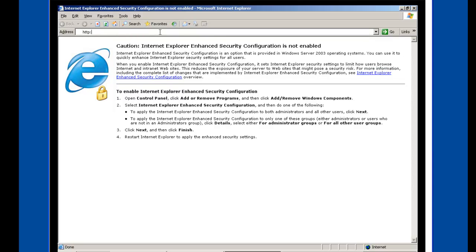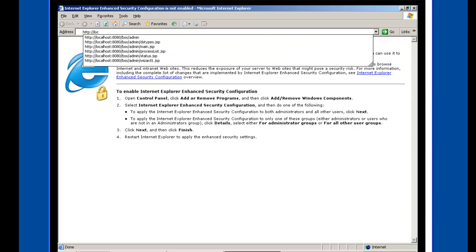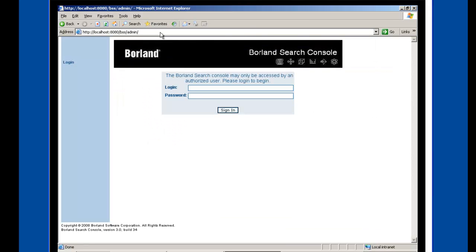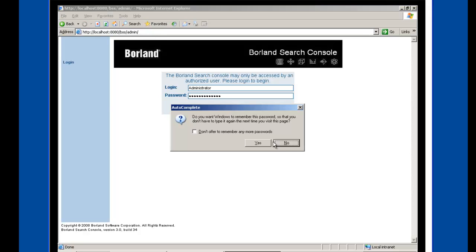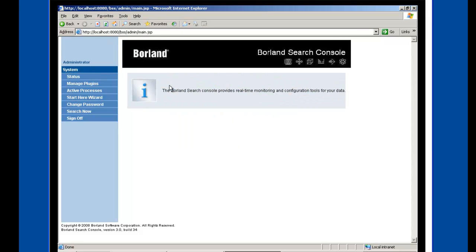Let's take a look at the admin console. We will type in our address that we received earlier. Here you will find a login page. Generally, the credentials are administrator if this is the first time that you've set this up. And click Sign In. Here you'll be able to view statuses, manage your plugins, and change your password.